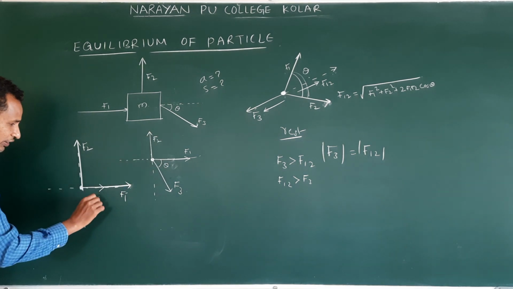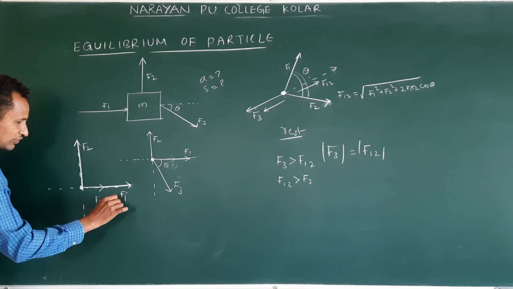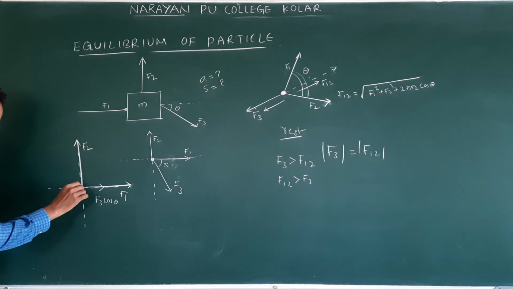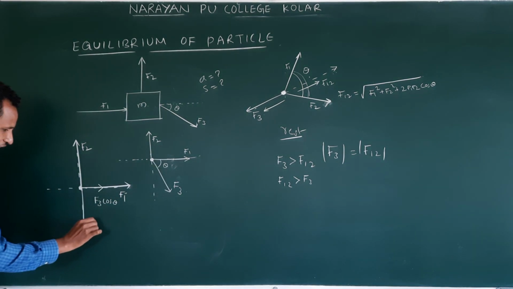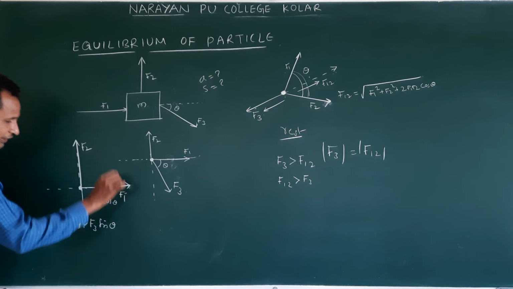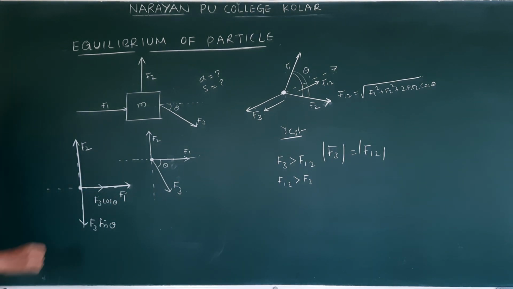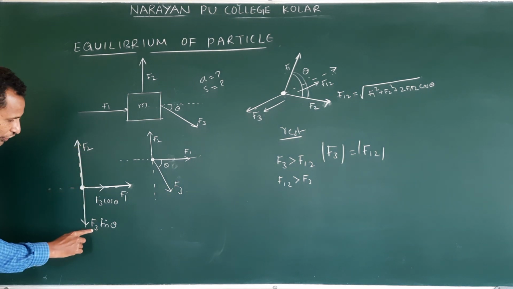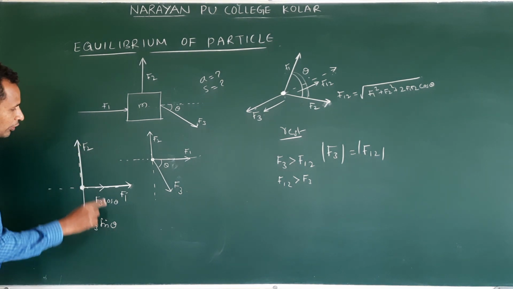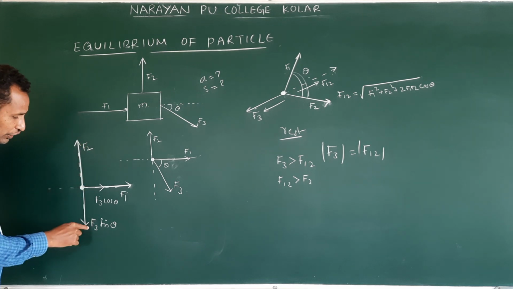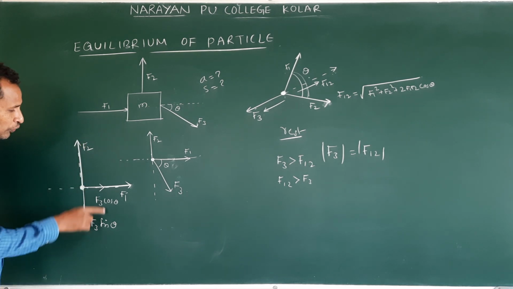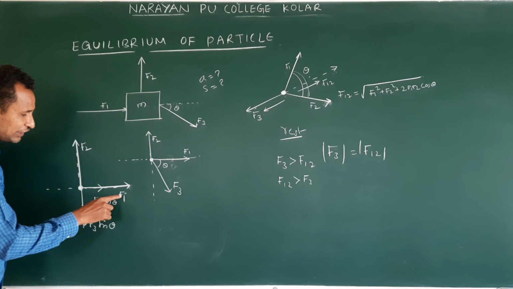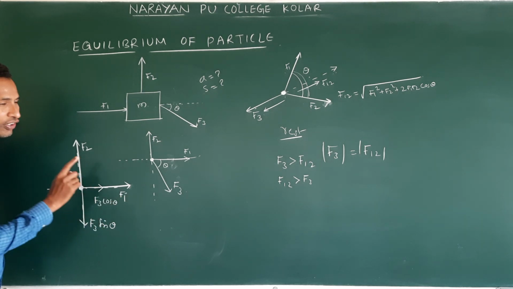On the theta subtended side, F3 cos theta. The other side is F3 sin theta. Now, what forces are acting along the y direction? F2 and F3 sin theta. But F2 acts up, F3 sin theta down. What forces are acting along the x direction? F1 and F3 cos theta.